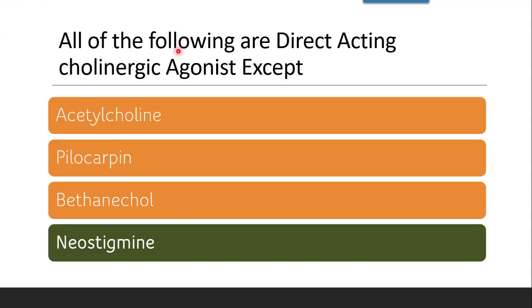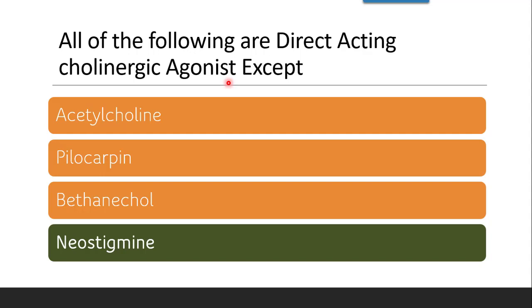Next question is, all of the following are direct acting cholinergic agonists except. If you look into the classification, direct acting cholinergic agonists are acetylcholine, pilocarpine, bethanechol, or neostigmine.